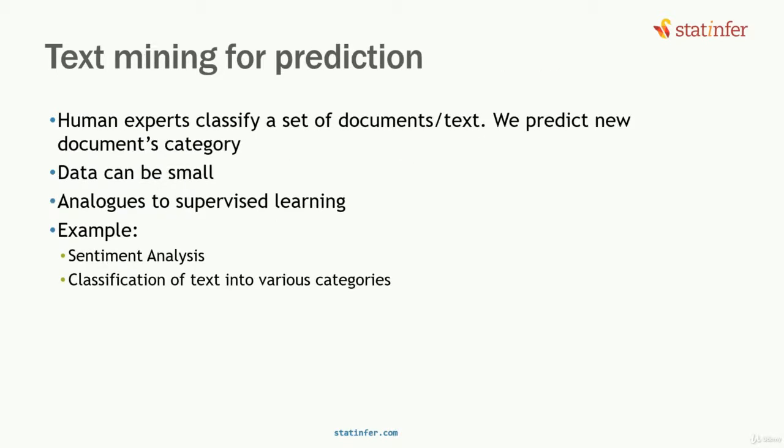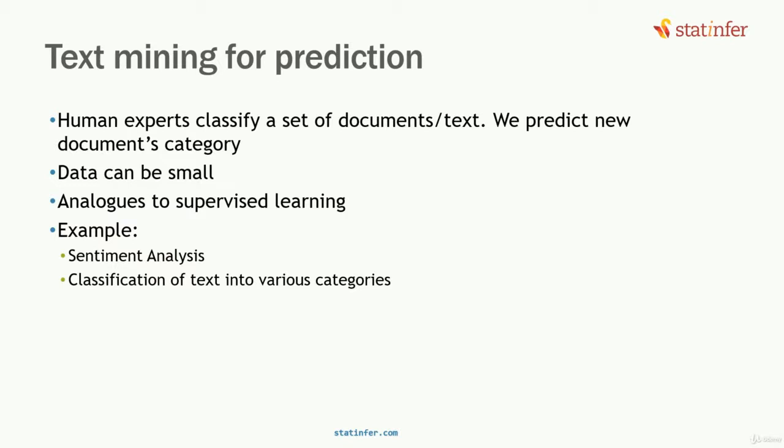There is another major task that we do with text mining, that is text mining for prediction. You already divide the text into two different categories: positive sentences and negative sentences. When a new sentence comes, you are going to say whether it is positive or negative. Or text mining for classification of documents. Some documents are legal documents, some are related to office, some are customer relation information, etc. When a new document comes, you want to categorize it.